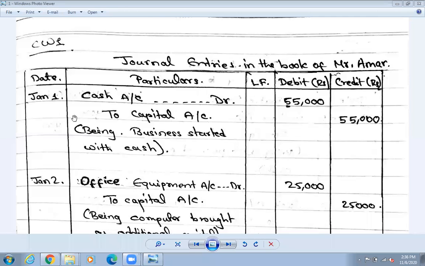So what comes in is what? Is it debit or credit? Is cash coming or going out of your business? Amar started business with cash. That means cash is coming into your company, or going out from your company? What comes in is debit. Okay, so cash is coming into your company. Suppose you still have not understood what to do, so this is the company. The company makes the journal.